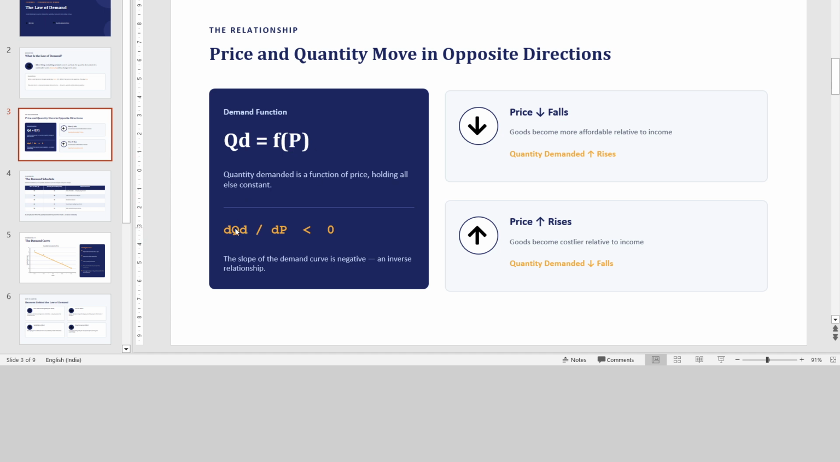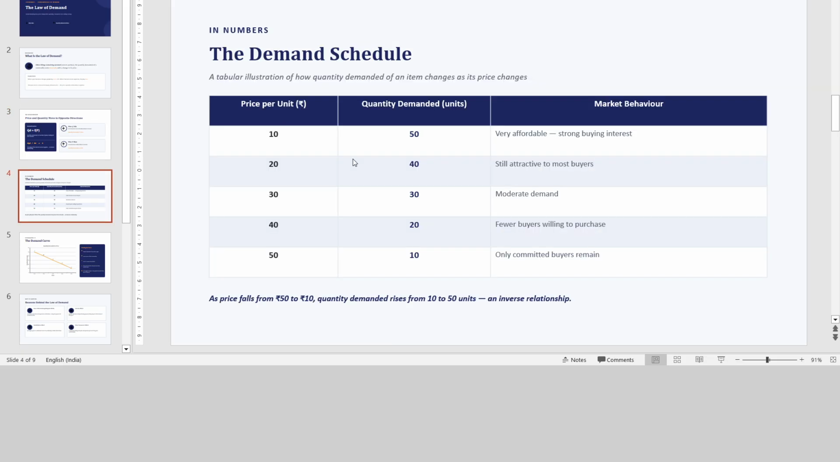And we can represent it like this: when we take differentiation, the value will always be less than 0. Means, change in quantity demanded will always be inverse to the change in price. Whenever price falls, you can see on the screen, the quantity demanded rises, and whenever price rises, quantity demanded falls. Means, there is an inverse relationship between price and quantity demanded.